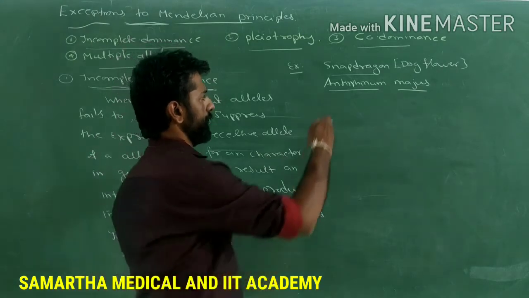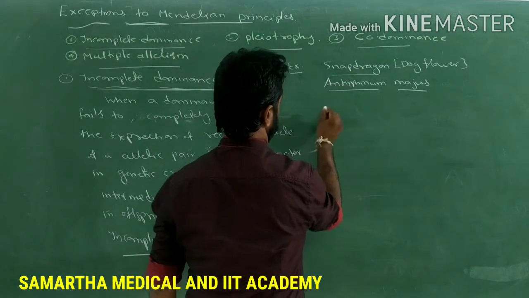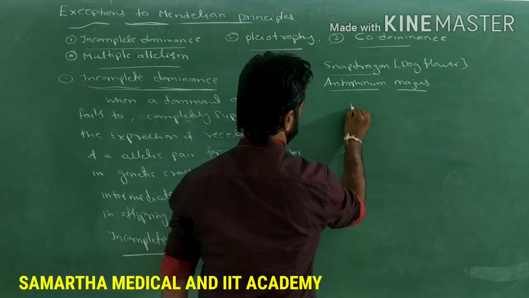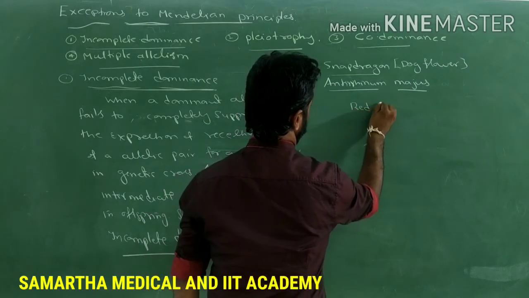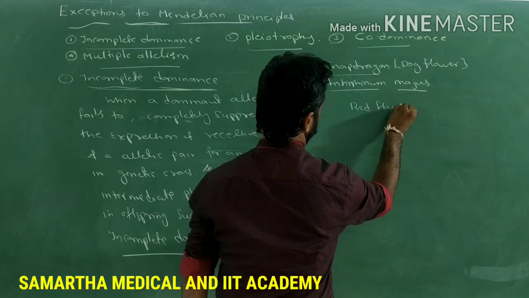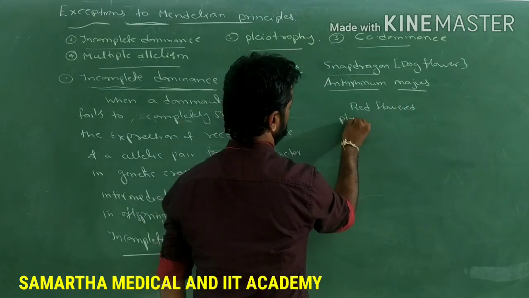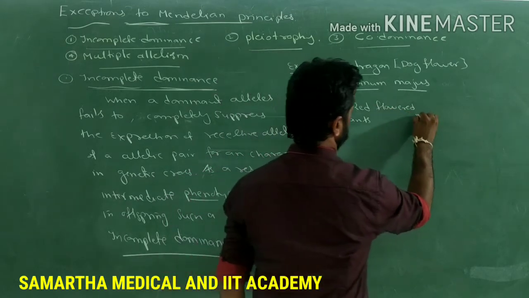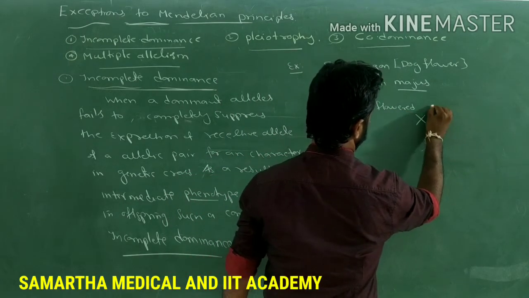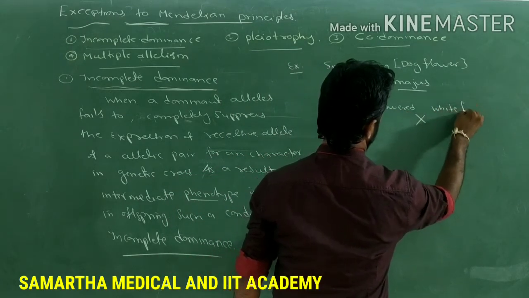So in this snapdragon plant, the true breeding red flowered plants were crossed with true breeding white flowered plants.